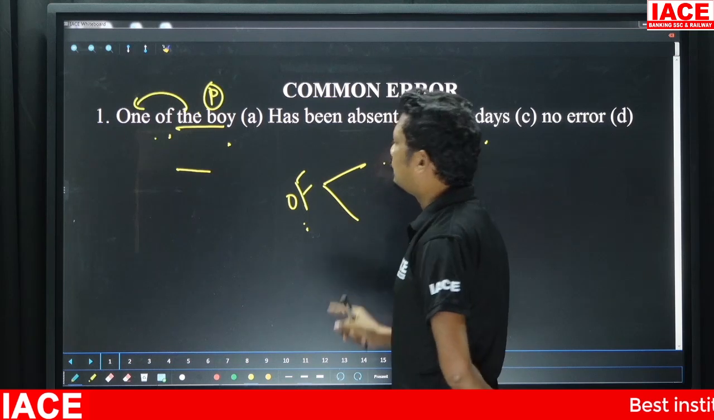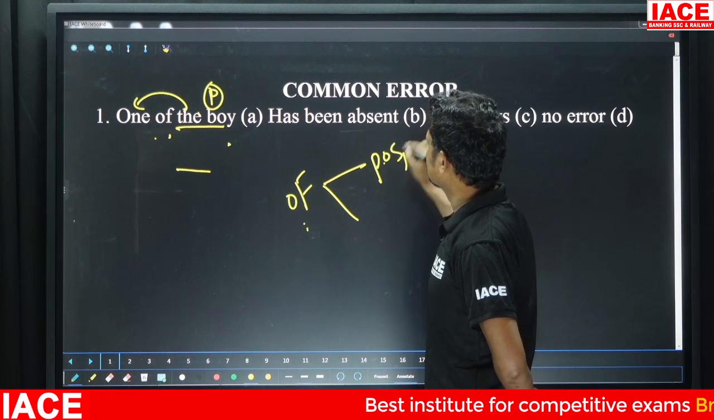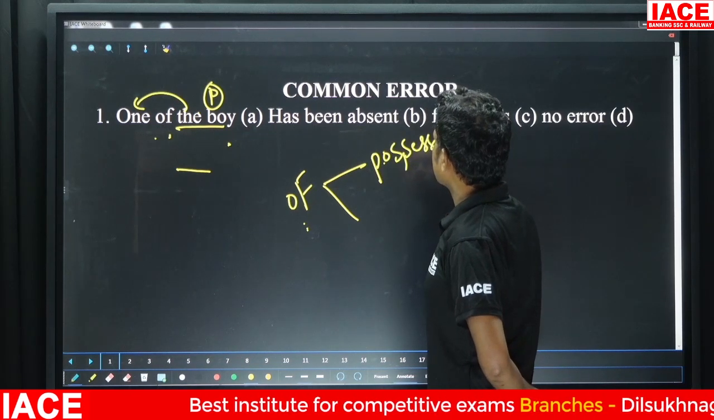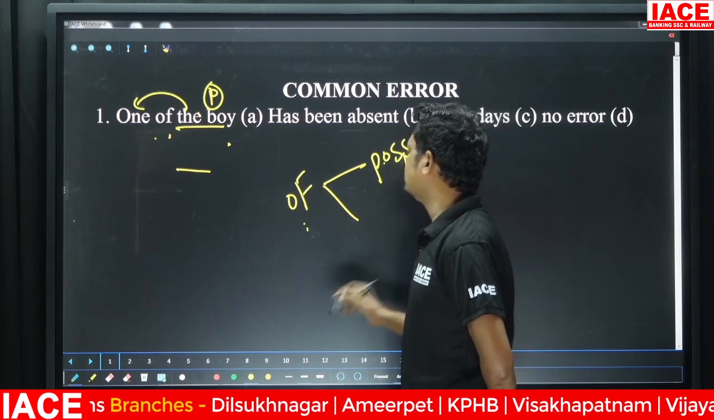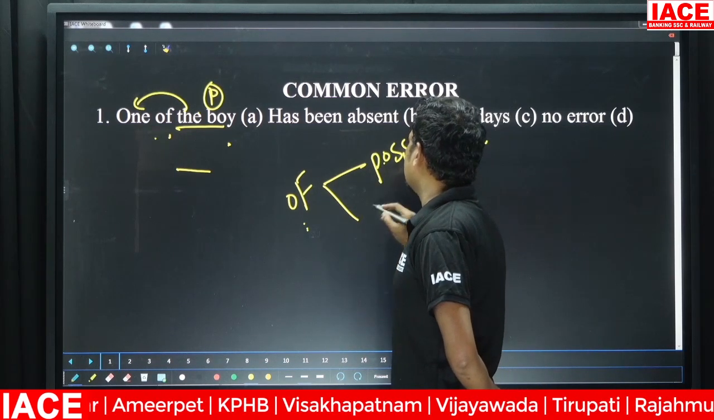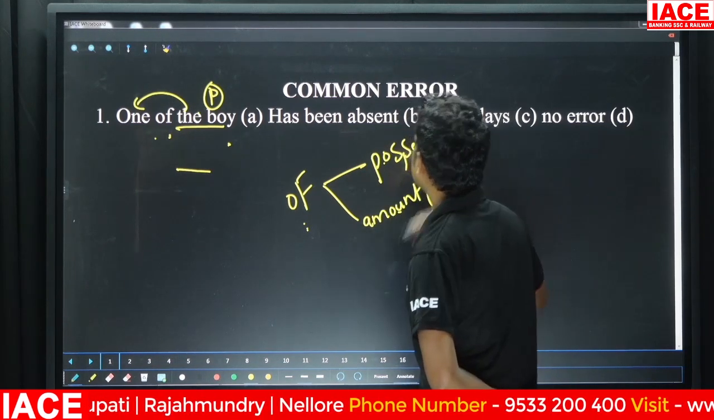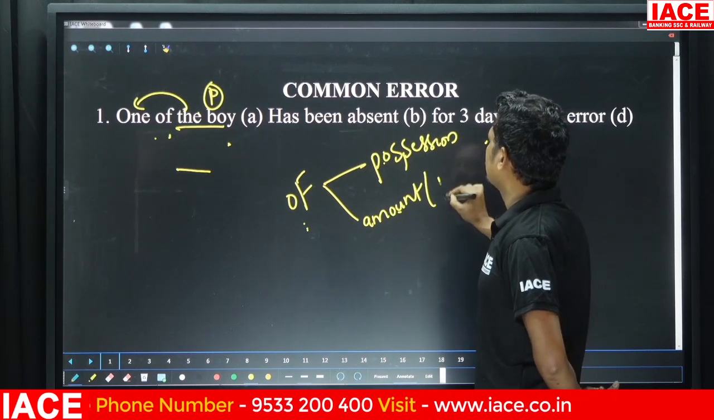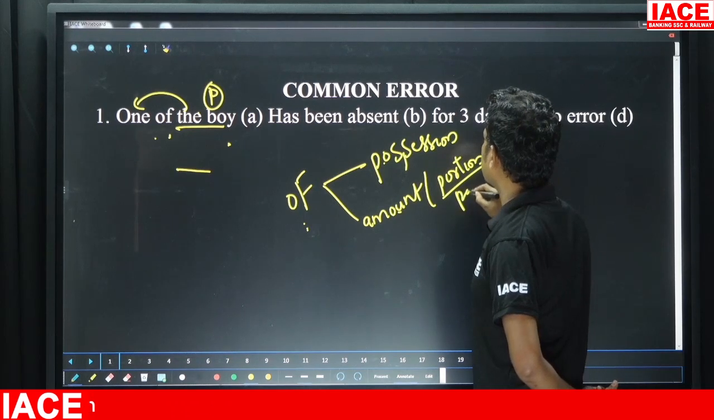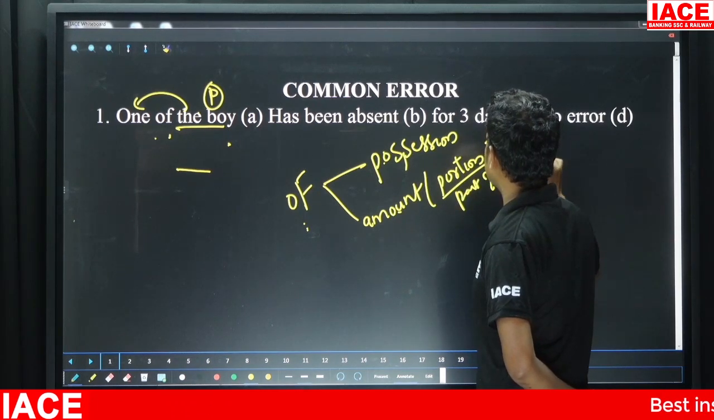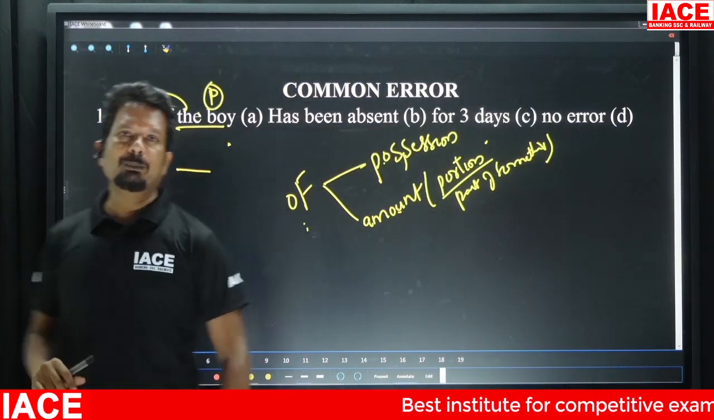One of the meanings of "of" is possession. It indicates possession. And next, it indicates the amount of something, or you can rather say, a portion or part of something.